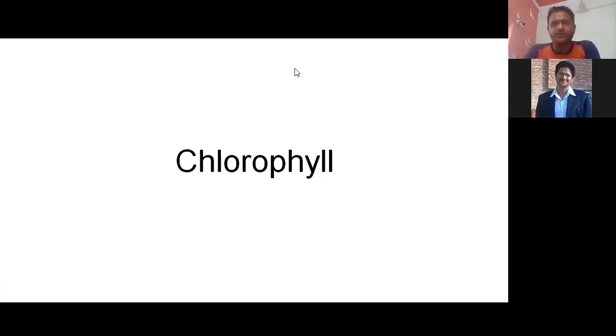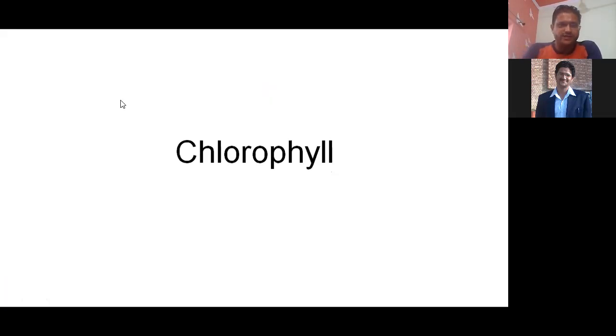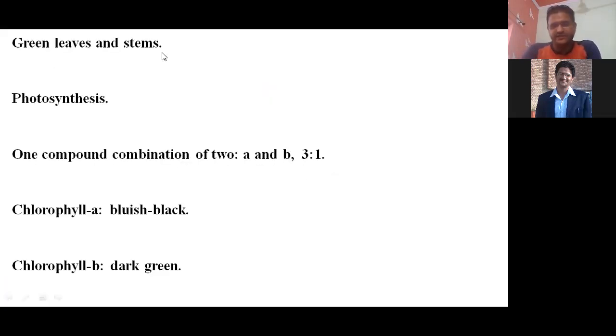Now, the next point about chlorophyll. Actually, chlorophyll is a mixture of two compounds. One is called chlorophyll A and the second is called chlorophyll B, right? You can see in the PPT also, the green leaves and stem. Why are they green? Because of chlorophyll, right?